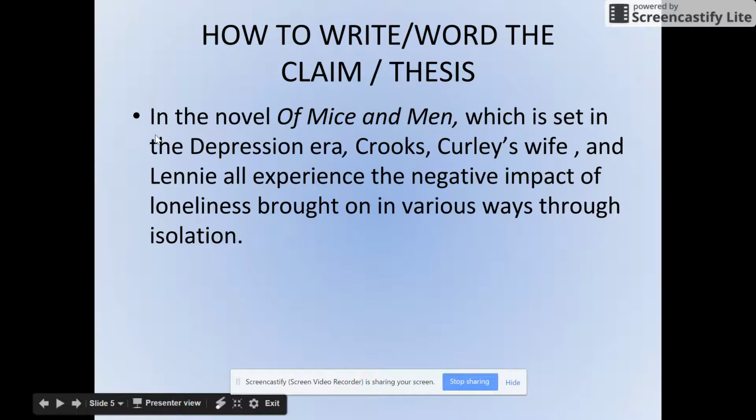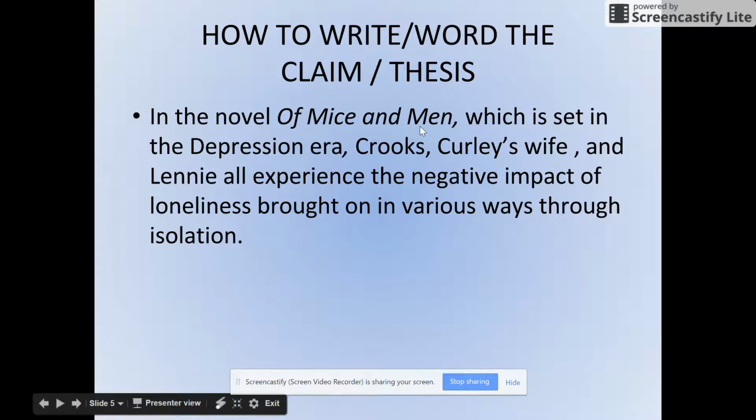How to write your thesis? Again, you want to include the name of the book. So we have Of Mice and Men here. Add a little bit of flavor to it. Add your own voice to it. It has to be your own wording. Don't steal my thesis and reuse it. Don't steal my thesis and change a word in it. I'm giving you an idea, but you have to come up with your own way of writing it.